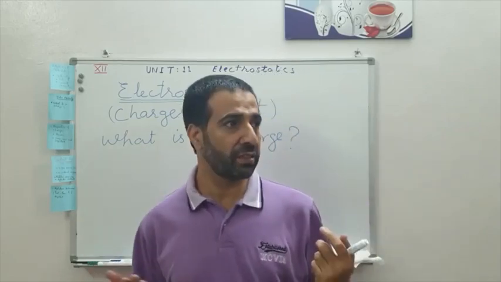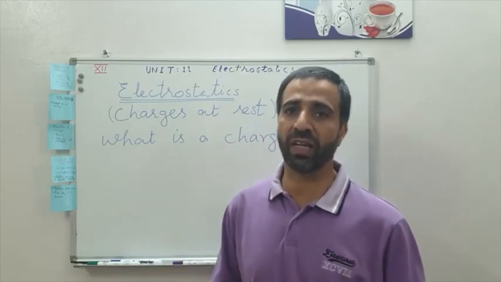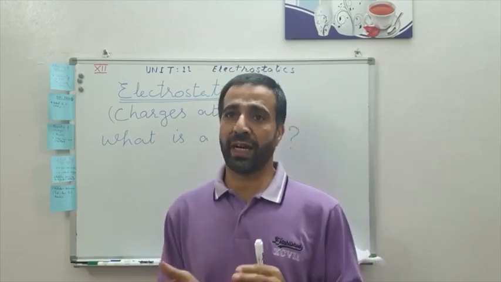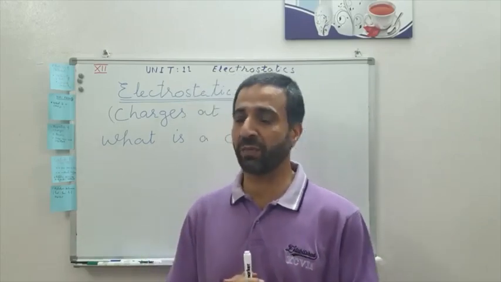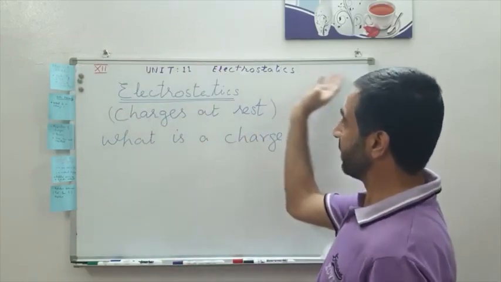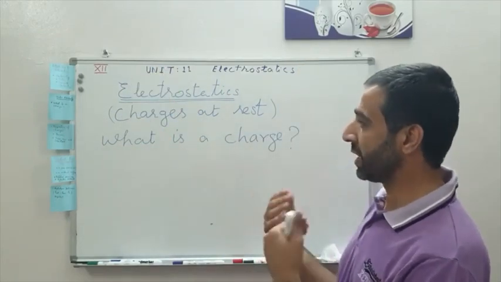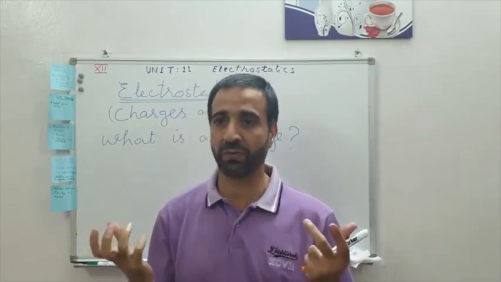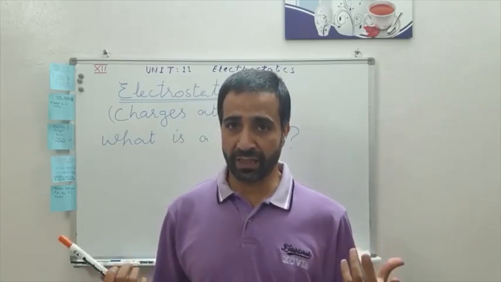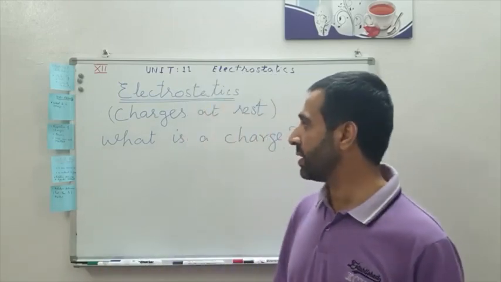But if I say light, then you say, yes, sir, we can see the light. We can see a particular color. So there are certain physical quantities which we can see, and there are certain things which are abstract, which we do not see. For example, if I talk about length, then definitely you will say, sir, yes, this is the length, and we can measure it and see it, right? So some physical quantities we can see, some we cannot see. For example, force is another aspect. Density is another aspect of a certain thing. You can experience or feel the density of something, but you cannot see it. So it is not necessary that we should always see it.